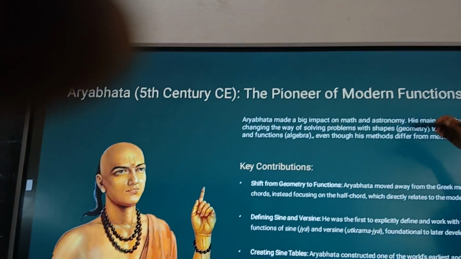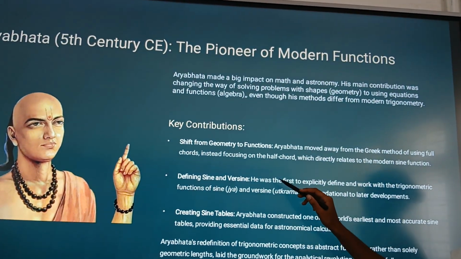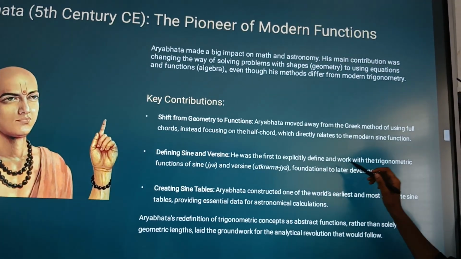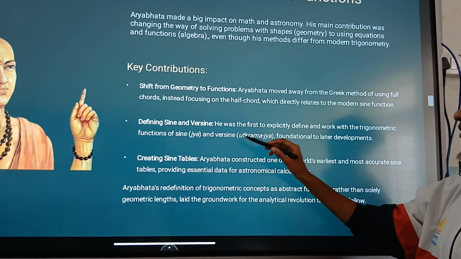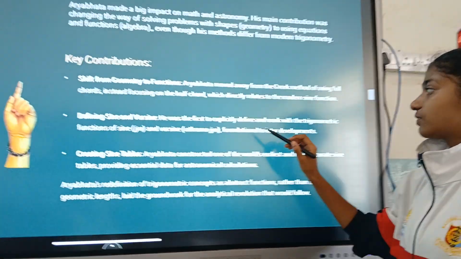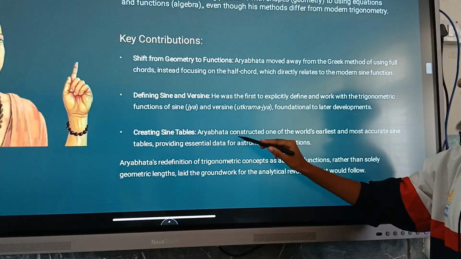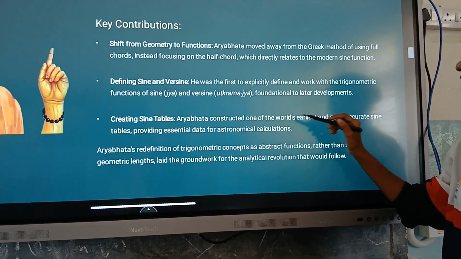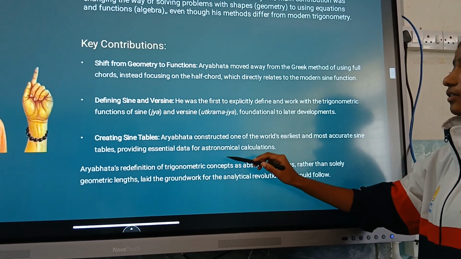as we saw in the above topic. Second is defining sine and cosine. He was the first to explicitly define and work with the trigonometric functions of sine, which he named Jya, and versine, Utkrama, foundational to later developments. Creating sine tables. Aryabhatta constructed one of the world's earliest and most accurate sine tables, providing essential data for